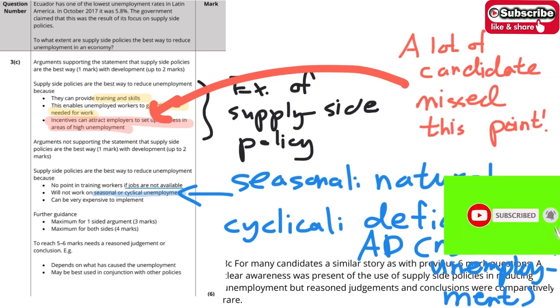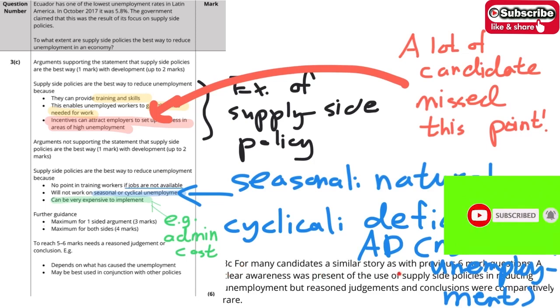One more point I would like to talk about is that it is very expensive to implement, for example the admin cost of the government. Next, let's take a look at the examination report.